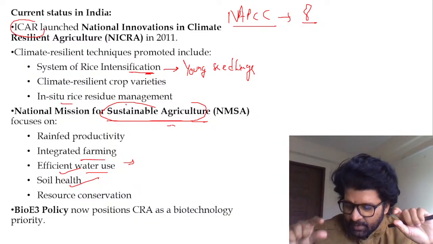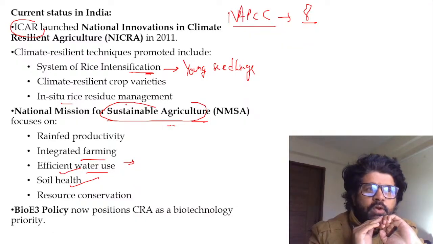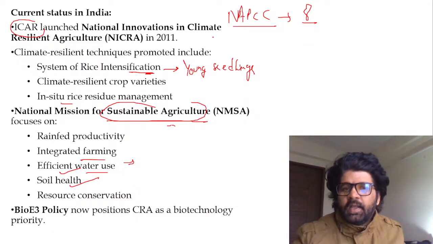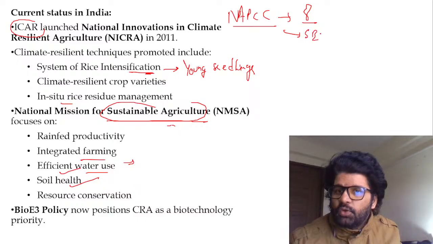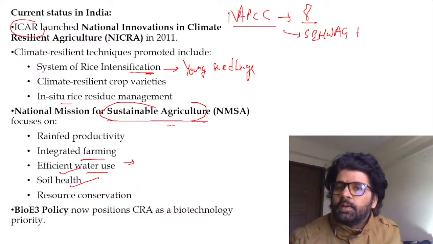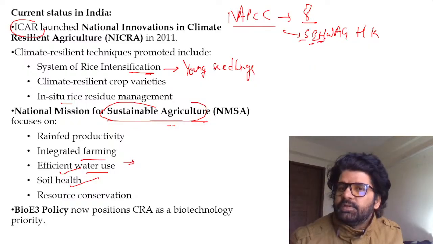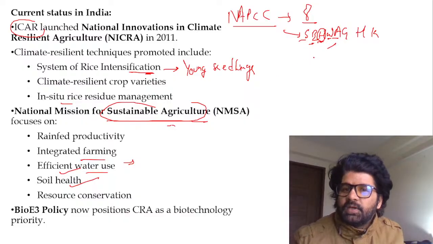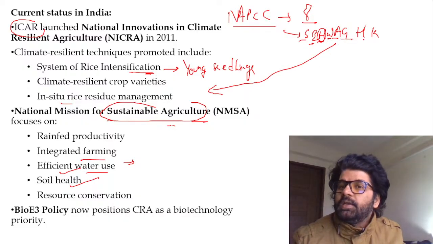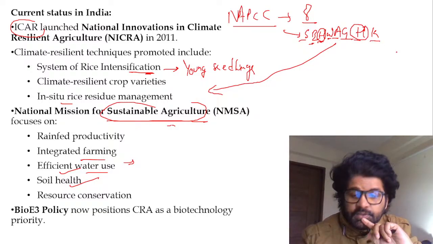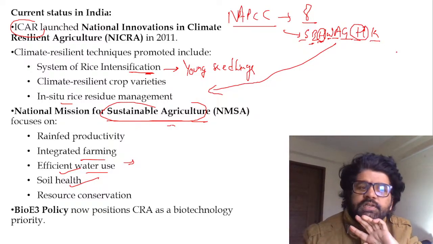And Sehwag HK, very good, yeah. So Iltush has given the mnemonic for NAPCC, Sehwag HK, 8 missions. Remember those 8 missions, guys. You have to use them here, there, everywhere. This is the solar mission, national mission for enhanced energy efficiency, national mission for sustainable habitat, water mission, national mission for sustainable agriculture, and this is the one we are talking about here. Green India mission, national mission for sustaining the Himalayan ecosystem, and national mission for strategic knowledge on climate change. So all these are very important.